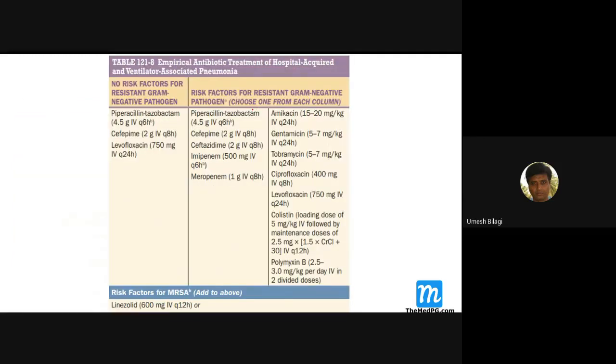Empirical treatment. The ventilator associated pneumonias and hospital acquired pneumonias, the choice of antibiotic is similar. If no risk factor is there for a gram-negative pathogen, then you just give Pipzo, that is piperacillin tazobactam.